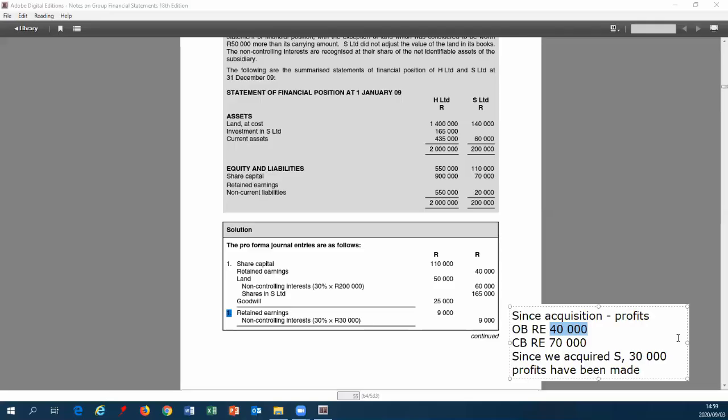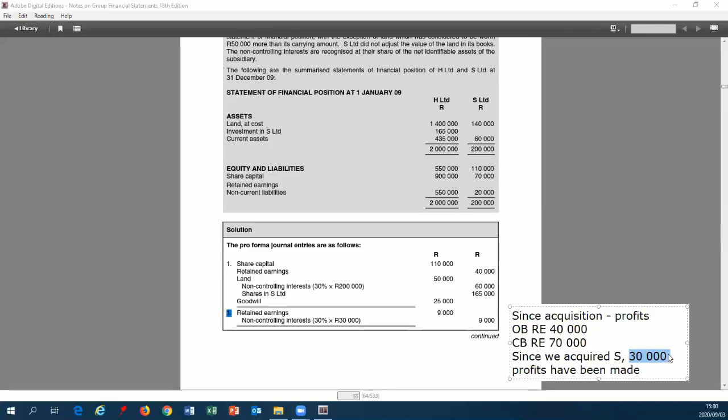This 30,000, however, has been earned, but we need to divide it between what can be shown as what we have earned and what must be shown as non-controlling interests. Remember, when we looked at our financial statements, we divided it into 2 sections, one being what is attributable to the parent, the other being what is attributable to our non-controlling interest.